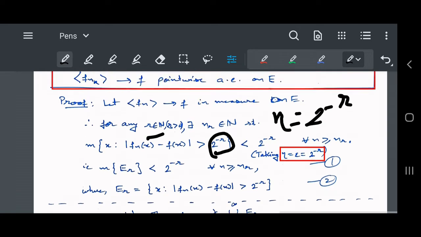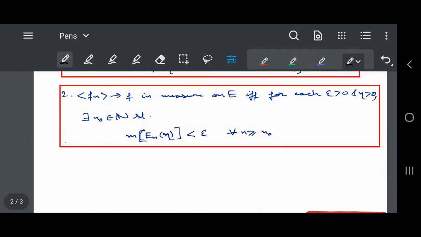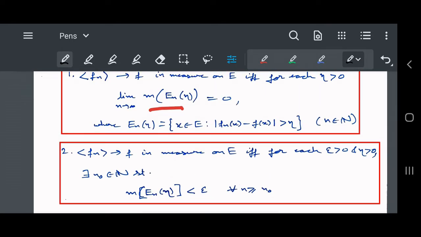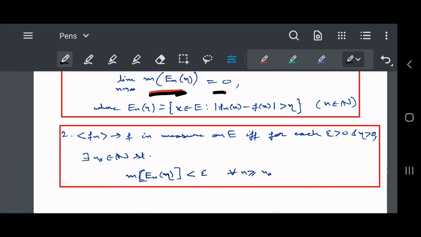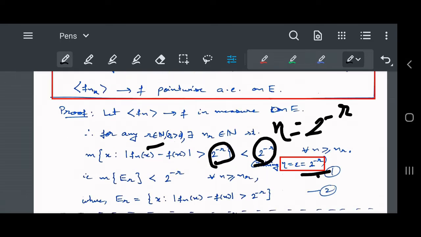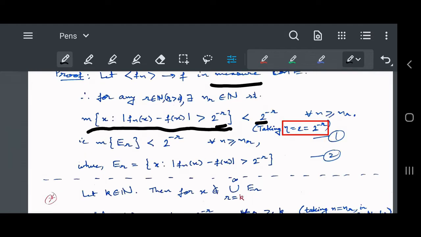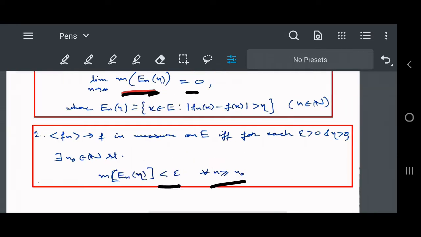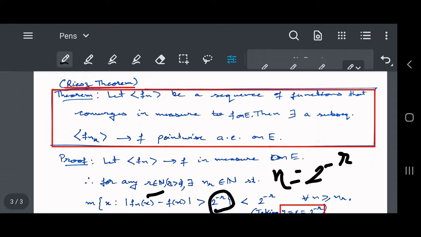And over that, we use the definition we had written in that remark, which was an equivalent condition for that definition. So we consider the limit part, which is the limit of the measure equal to 0. So we write that the measure of this set, for each epsilon, should be less than epsilon after some n naught. We use this part for writing the definition of convergence in measure.